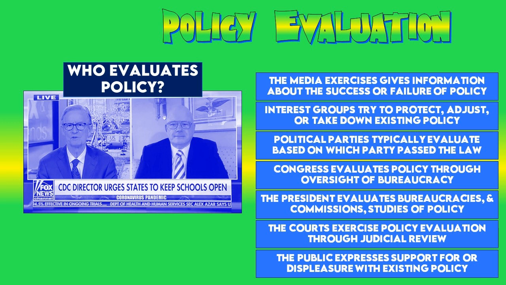The courts, every time they're using judicial review, they're evaluating policy of a different part of the government. And the public, every time we're talking politics in class, every time we're talking about the way things are, we're doing a form of policy evaluation. Just a simple expression of happiness or displeasure with existing policy is a form of policy evaluation, where we are deciding if this policy works or not.